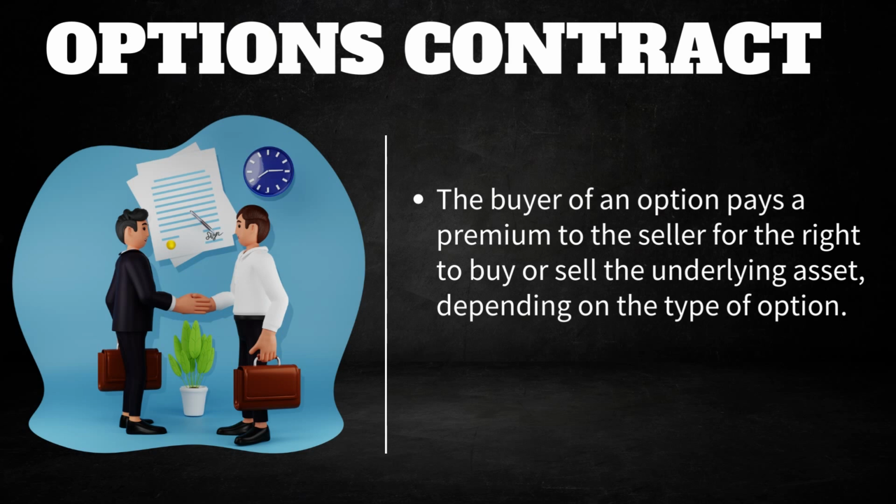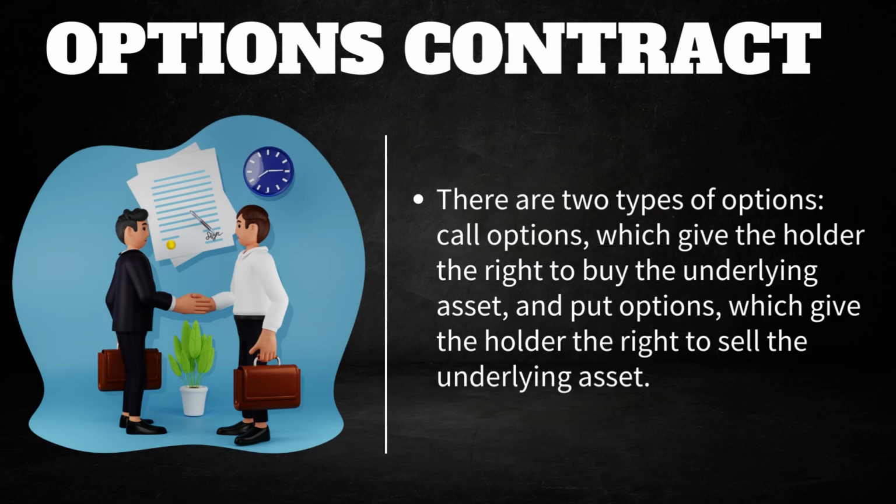There are two types of option. One is a call option, which gives the holder the right to buy an underlying asset, and another is a put option, which gives the holder the right to sell an underlying asset. And in options also there are no counterparty risks.